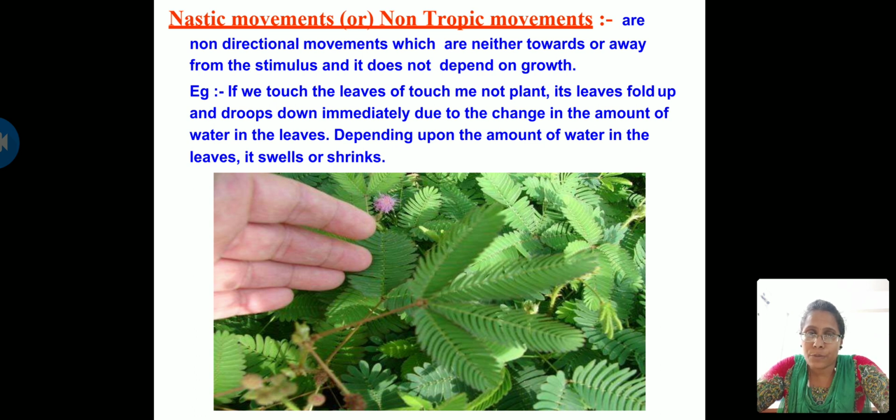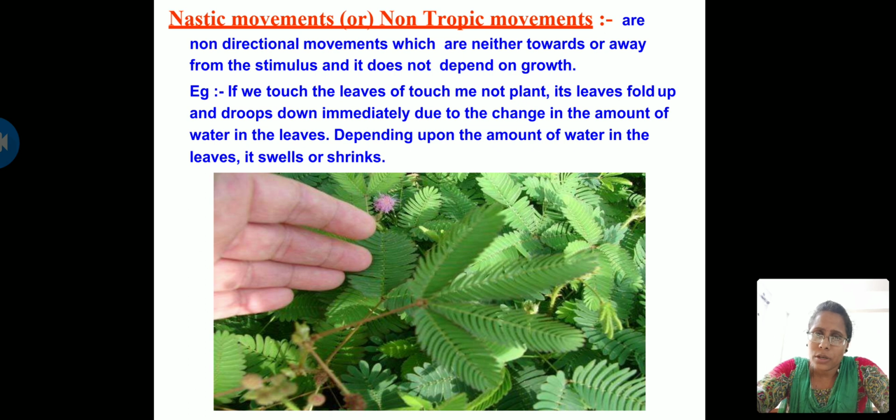Due to this expulsion of water from the cells, the leaves droop and start closing. This is the internal process happening in a touch-me-not plant. As soon as you touch the leaves, they close due to the loss of water from the cells. So this is about non-tropic movements.